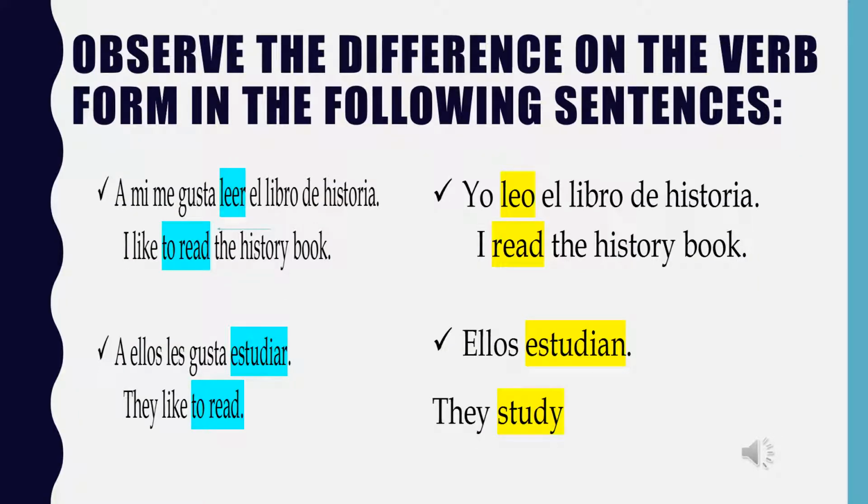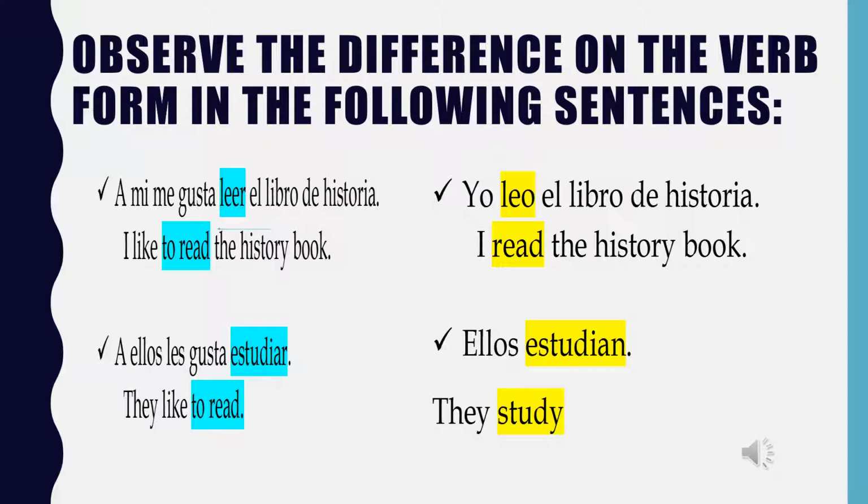Observe the difference in the verb form in the following sentences. To the left, we have two sentences expressing what the subject likes to do. First example. A mí me gusta leer el libro de historia. I like to read the history book. Notice that the verb in blue is an infinitive form, and that is what the subject likes to do. In Spanish, the infinitive verb has to end in er, ar, or ir. In English, you are going to see the word to before the verb in most cases, so it's to read.